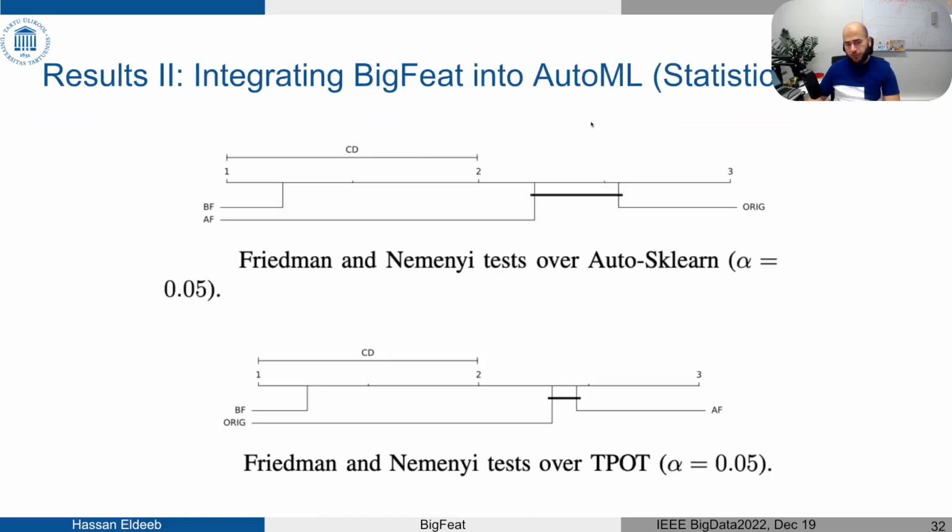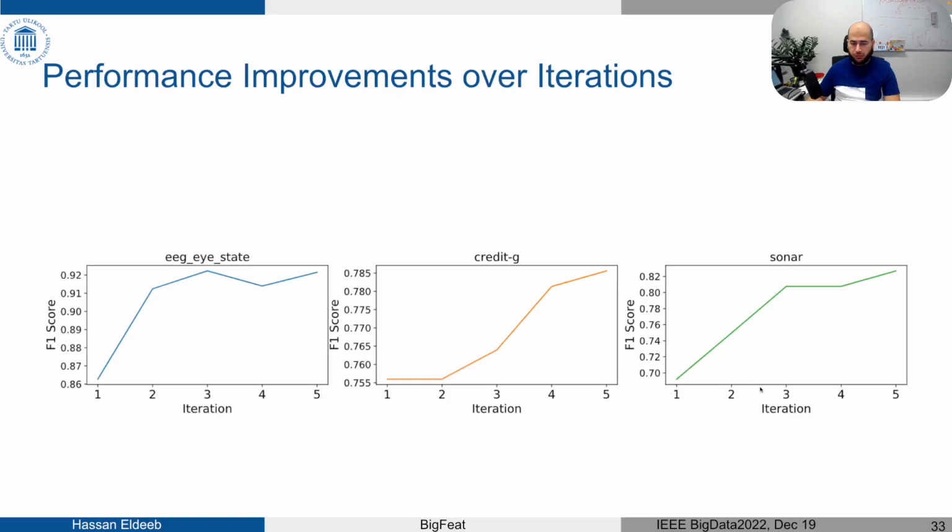For the second experiment, where we use AutoML, again BigFeat statistically outperformed the performance obtained using AutoFeat or the original features, with a statistically significant difference over Auto-sklearn in the first graph and over TPOT in the second graph.